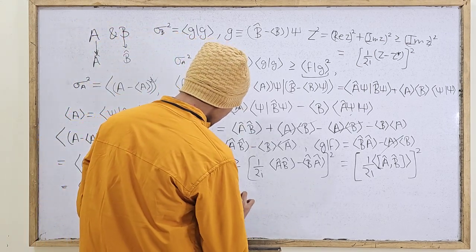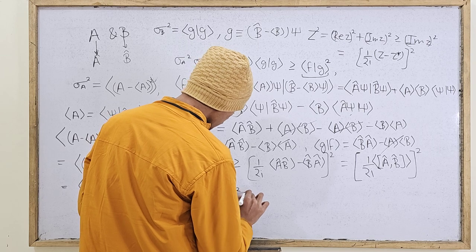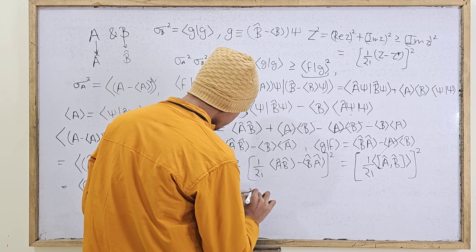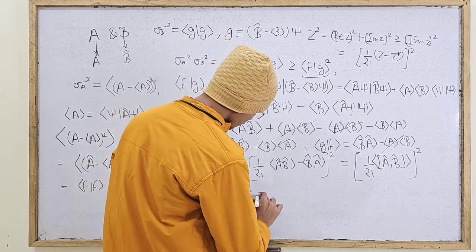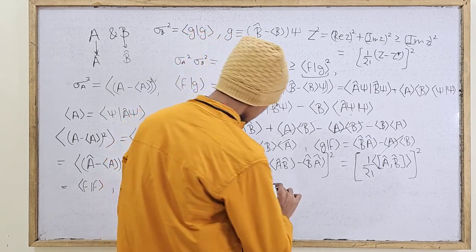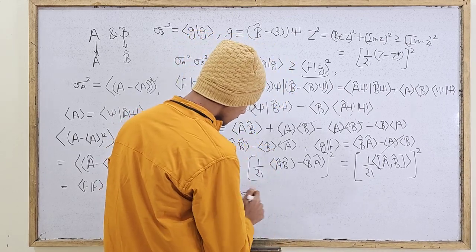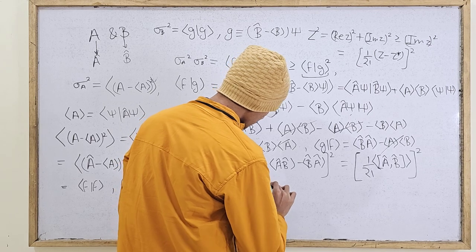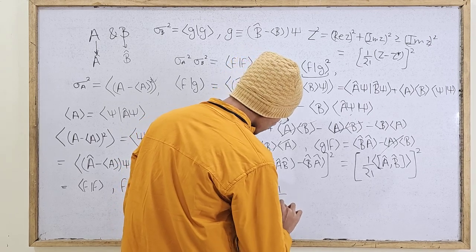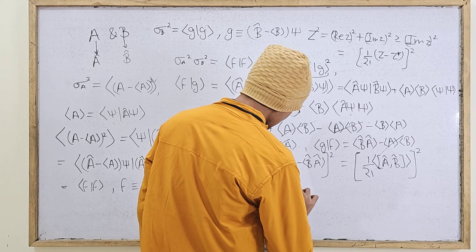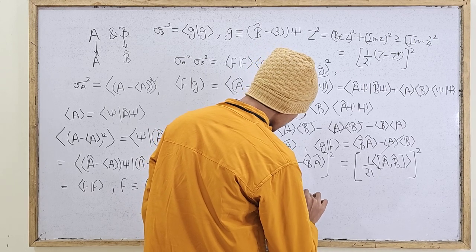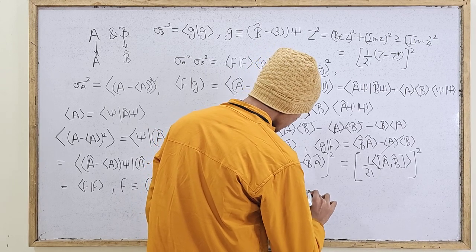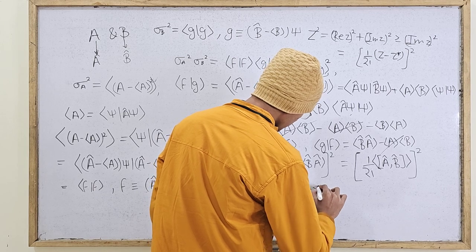So you get that the product of the standard deviations squared of the two observables should be greater than or equal to the whole square of 1 over 2 iota times the expectation value of the commutator of the two operators.